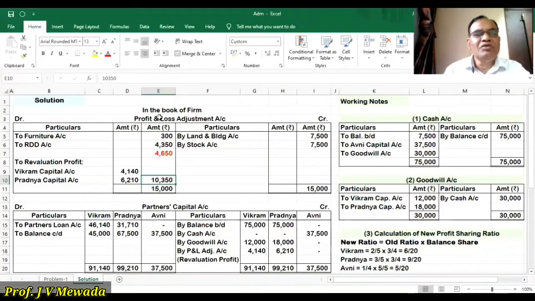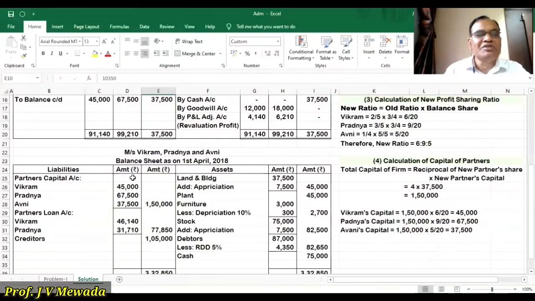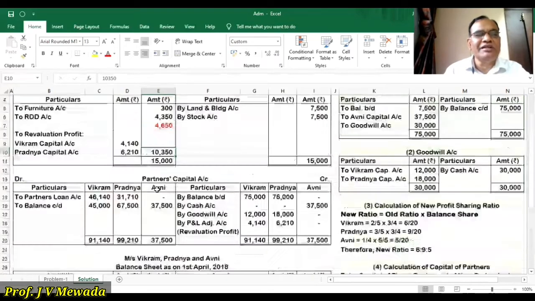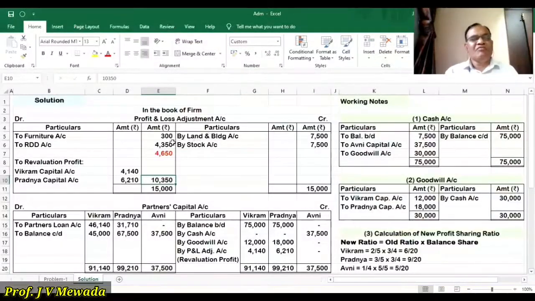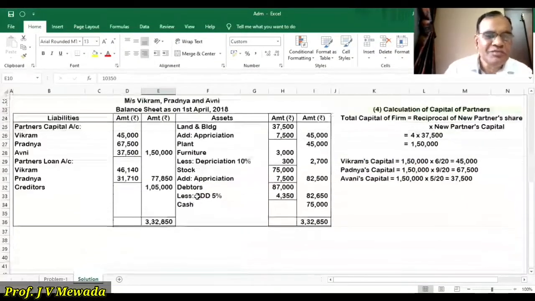Now we are told to open profit and loss adjustment account. We are told to open partners capital account. So we are having 2 old partners and 1 new partner, so we'll be making 3 columns on the debit side and 3 columns on the credit side. The same way, we are going to open the new balance sheet after the admission of Avni. So we are having now 3 partners, Vikram, Pradna and Avni, and the balance sheet will be on 1st April 2018. So in the books of the firm, we'll be having profit and loss adjustment account, partners capital account, and a new balance sheet on 1st April 2018.